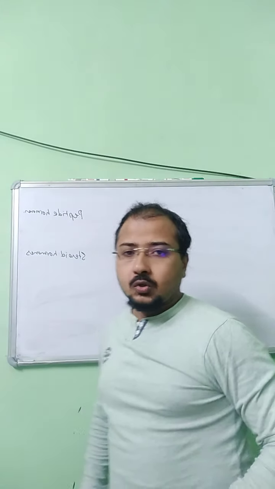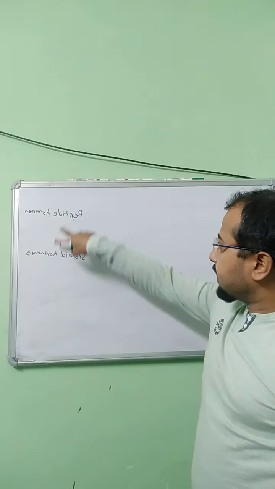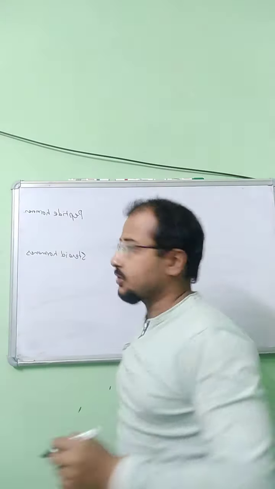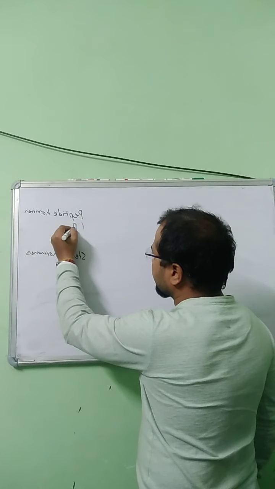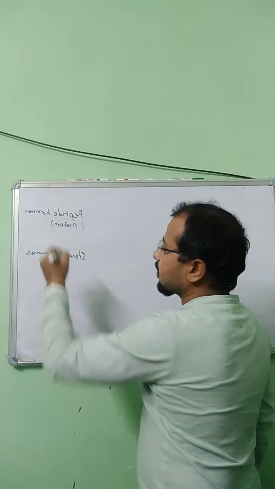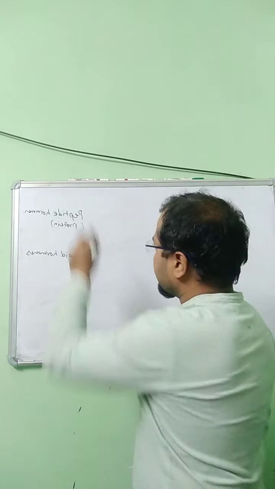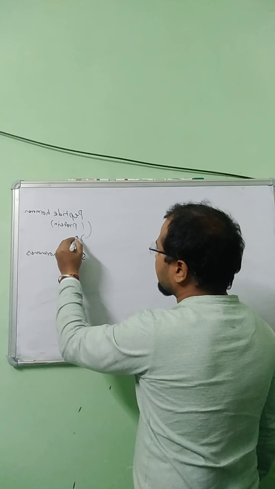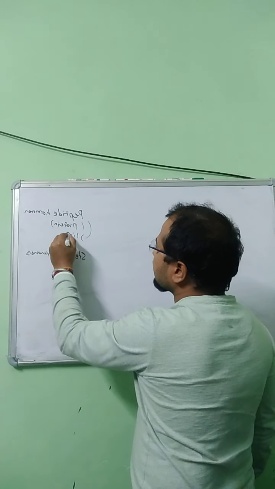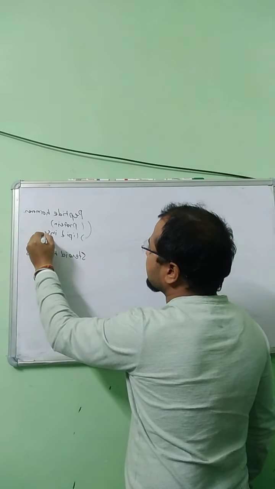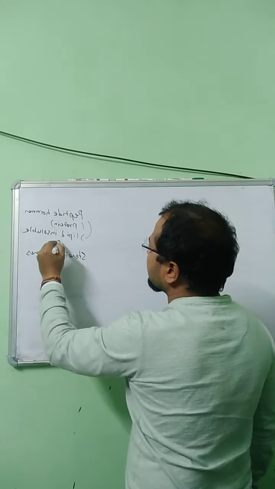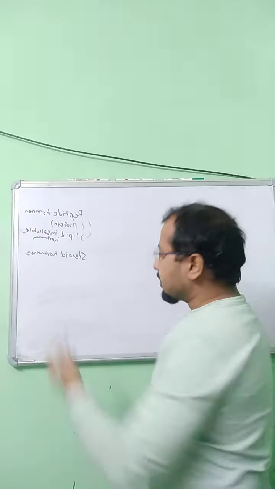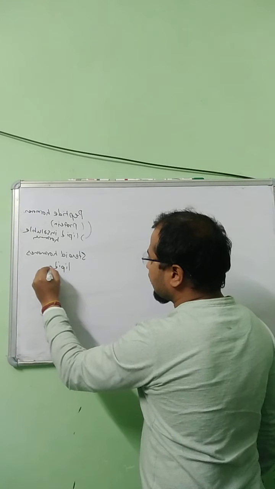Peptide hormones mean protein hormones. We also call them protein hormones. The special property of these hormones is that they are lipid insoluble hormones, and these steroid hormones are lipid soluble hormones.